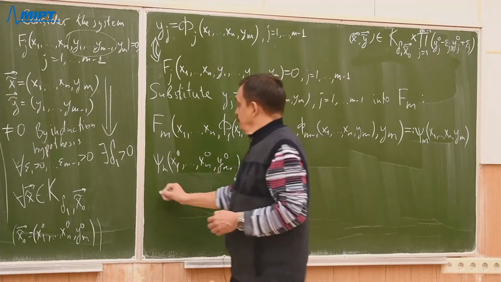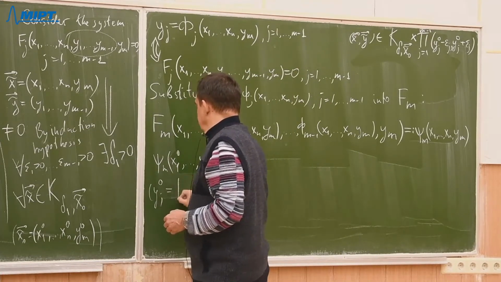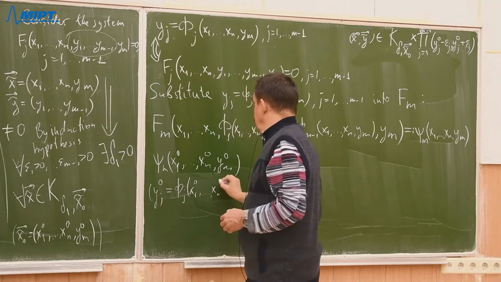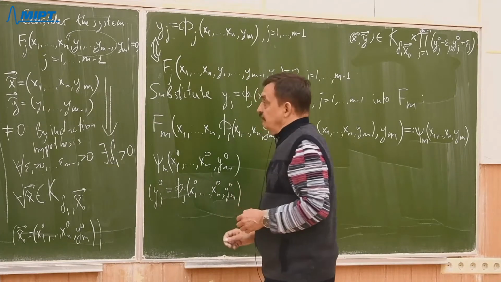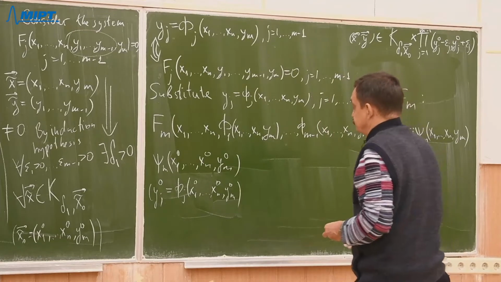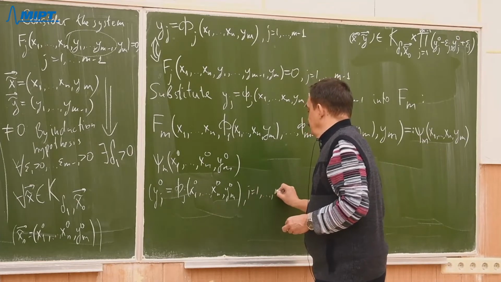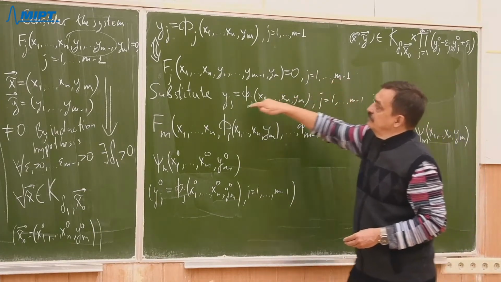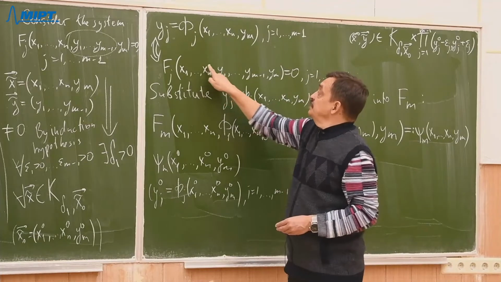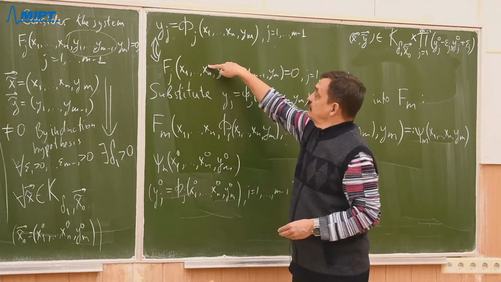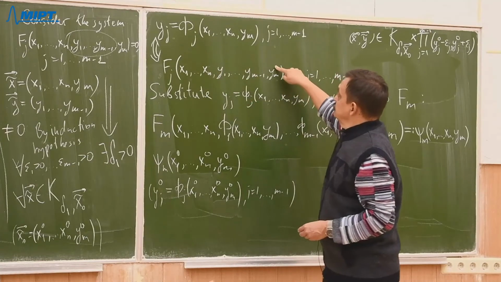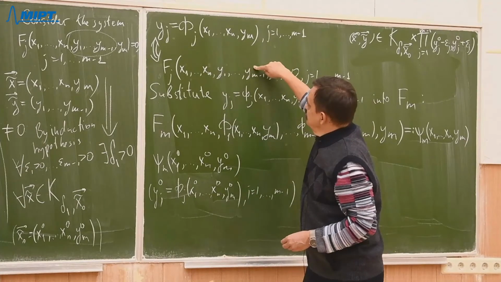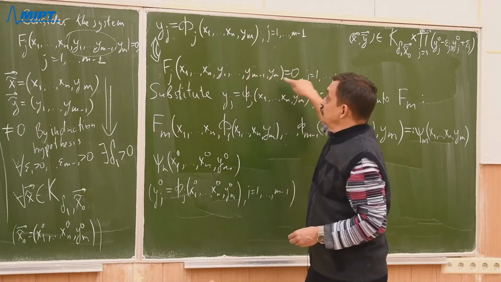So yj naught equals capital phi j of x1 naught, so on, xn naught, ym naught by construction, for j from 1 up to m minus 1. Because what we did, we solved that system of equations, and if here we put indices with x1 to xn and also with ym, put zeros here, then also zeros. If we put them here, then we have equality.